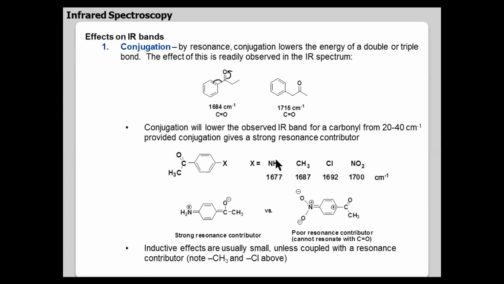Electronegativity. So what will an electron donating group do to the carbonyl stretching frequency? First conclusion, correct. What will an electron withdrawing group do? It will increase it. So here, the electron donating group increases the C single bond O character. Here you have a plus charge, so this plus charge will withdraw the electron, therefore you will be having triple bond character. So you'll be having more carbonyl stretching frequency for the nitro group.